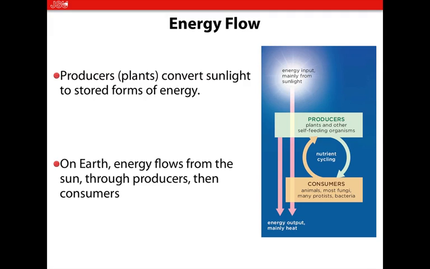And then we consume the producers, either directly or indirectly. For example, you might eat a fruit or vegetable, directly consuming a producer. You could eat a cow, a hamburger. Well, that cow digested plant material, and then you digest the cow. So you're indirectly getting your energy from the producer, which is the plant.